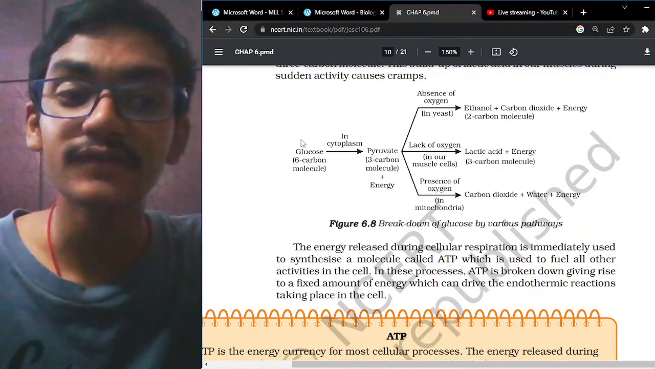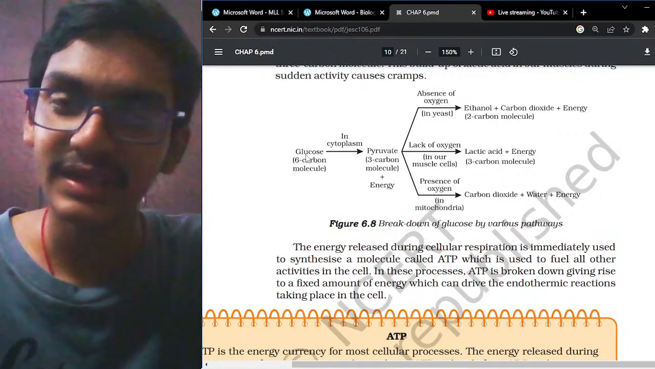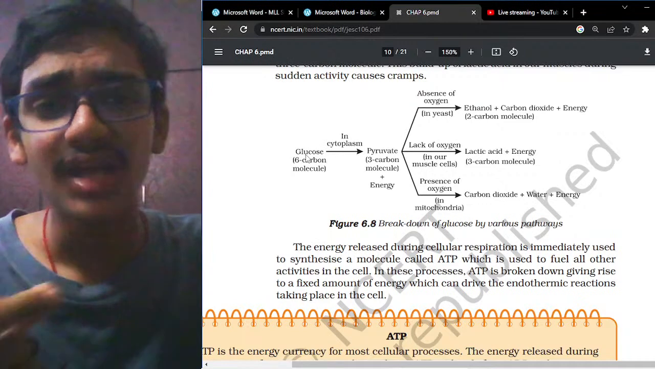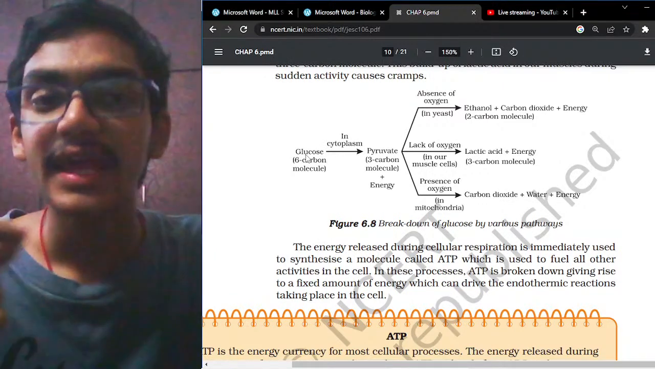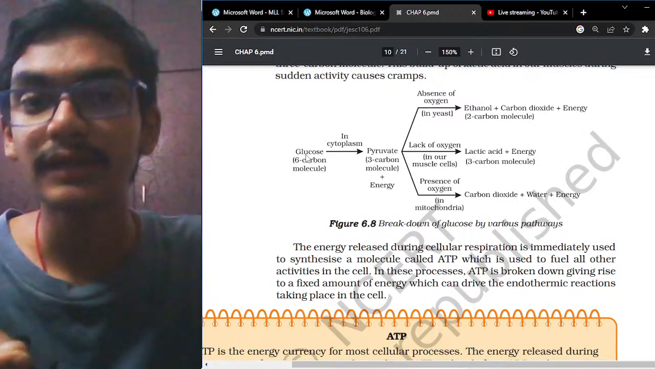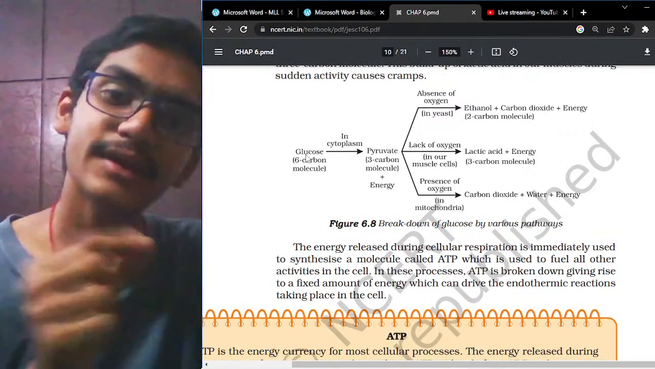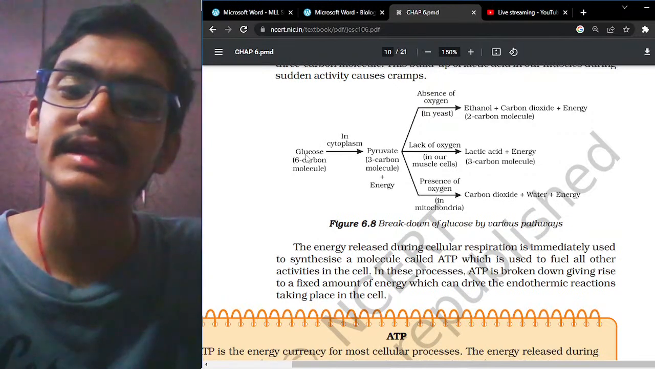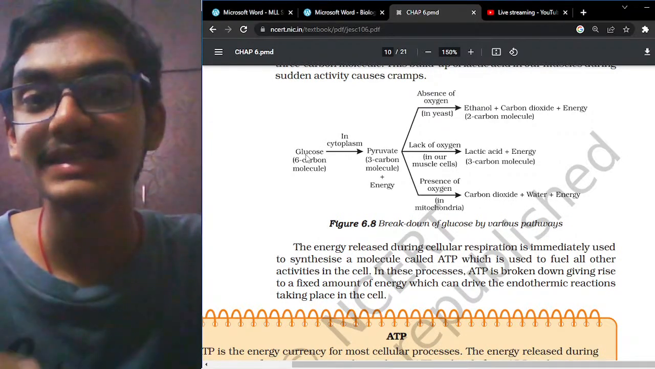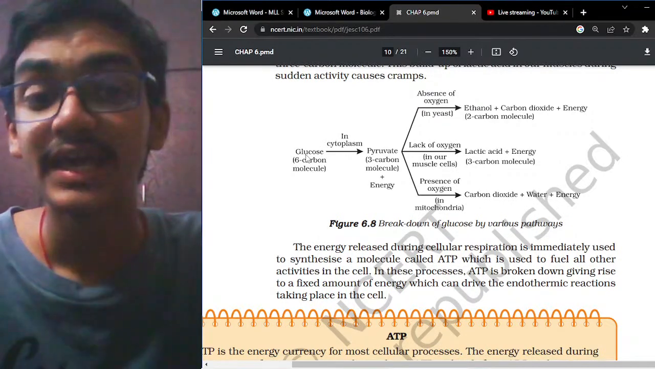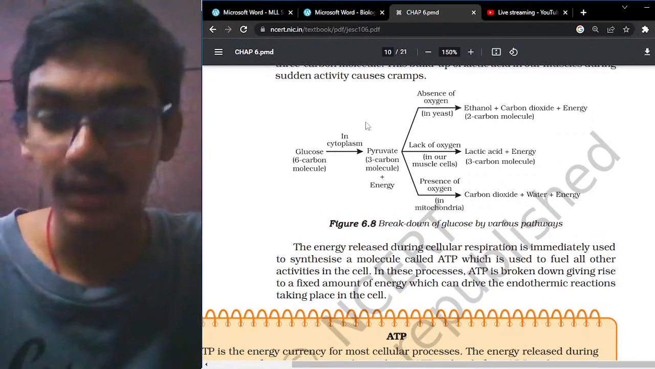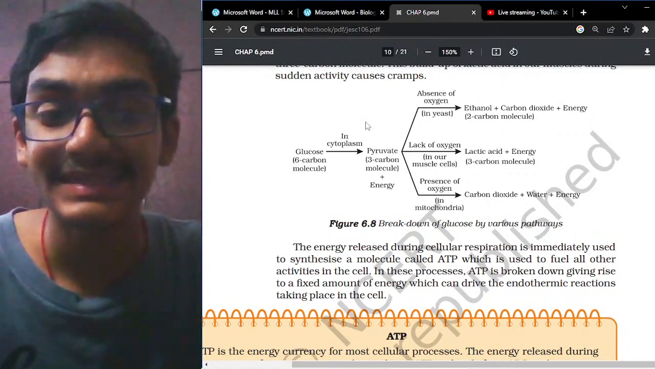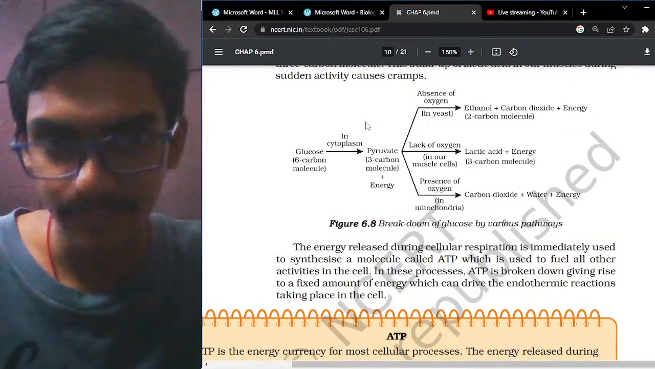This is because if you make the glucose molecule, C6H12O6, half, C6 becomes C3, H12 becomes H6, and O6 becomes O3. So if you take half of the glucose molecule, you get lactic acid, that is C3H6O3, and it releases energy. Here also, only 2 ATP molecules of energy are released. Now you have a clear understanding of the breaking down of glucose by various pathways.